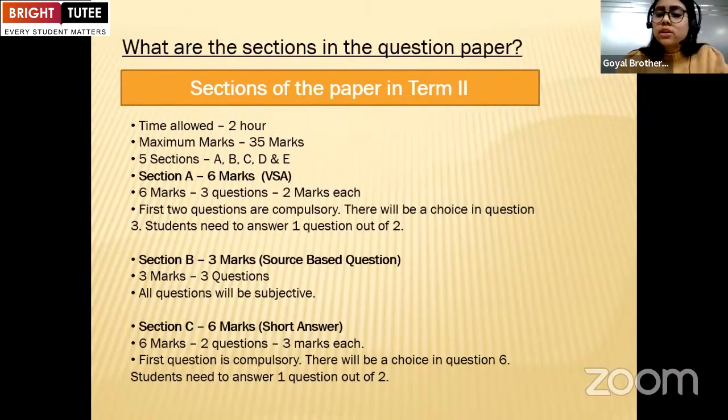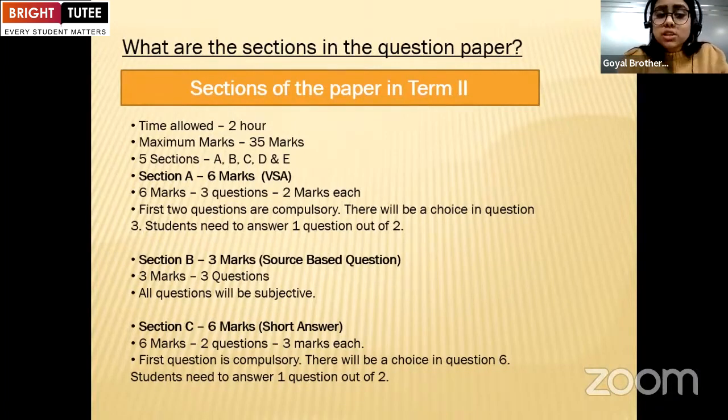Section A is very short answer type question. In the very short answer type question, there will be 3 questions of 2 marks each. Now the first 2 questions are compulsory. There will be no choice in the question number.